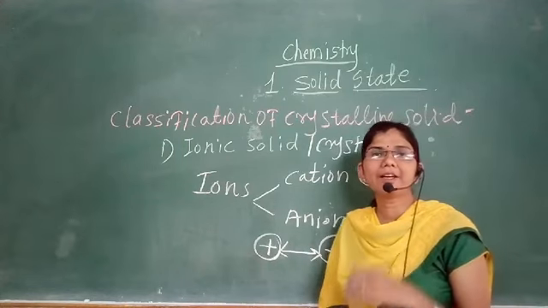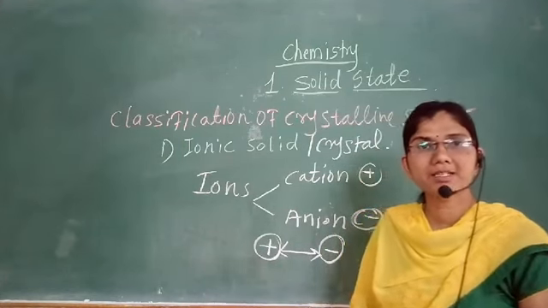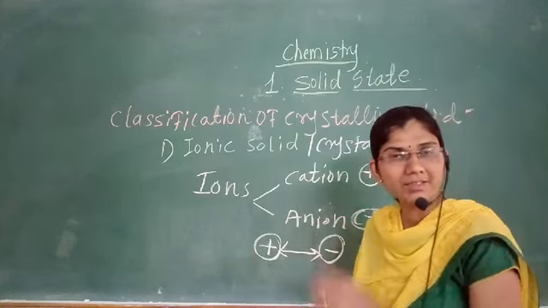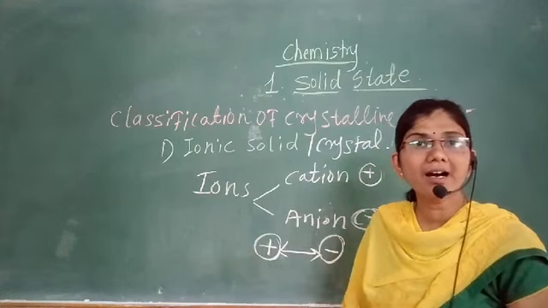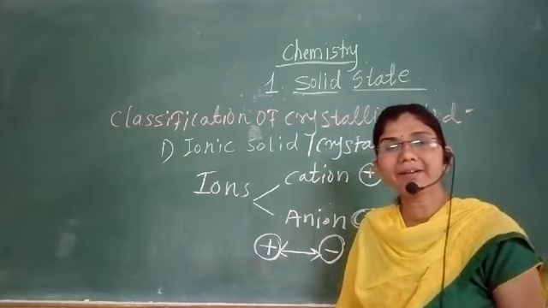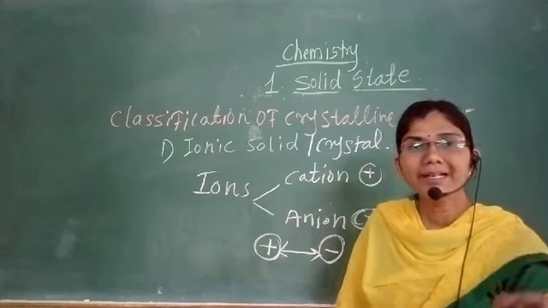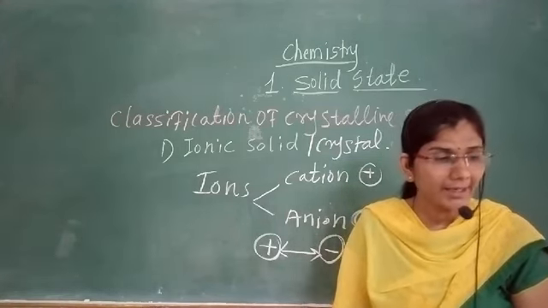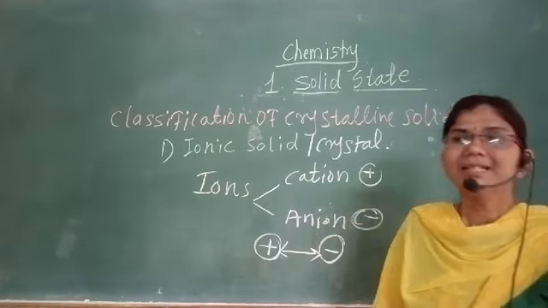What is the property of these ionic solids or crystals? They are hard and brittle and they have a high melting point.